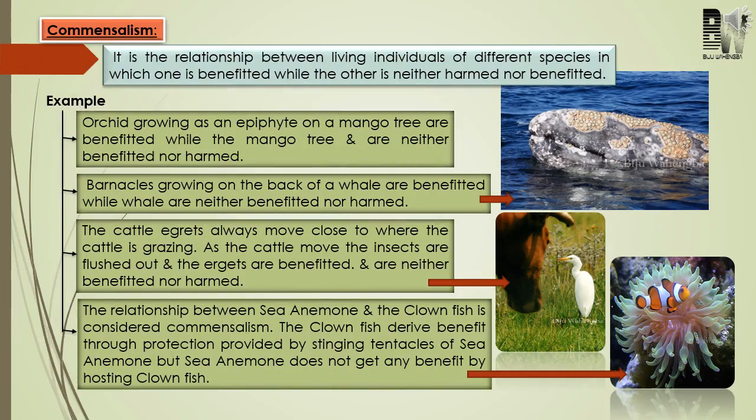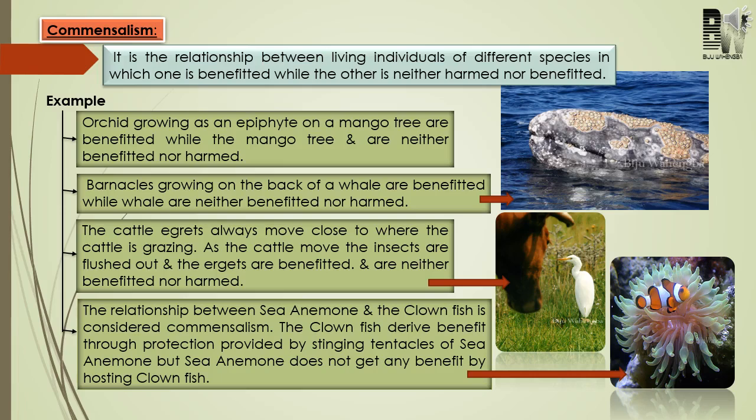Next come to commensalism. So in this population interaction, one organism will be benefited while the other organism is neither harmed nor benefited. And here for commensalism, you have to study only the examples given here. Okay. Come to first example, that is orchid and tree. So orchid is benefited while the tree is neither harmed nor benefited. So how is the orchid benefited?